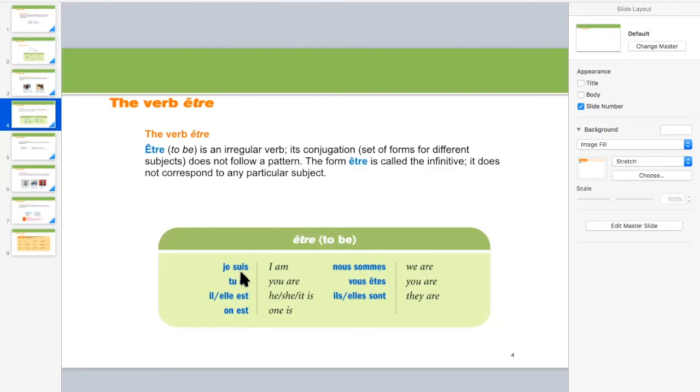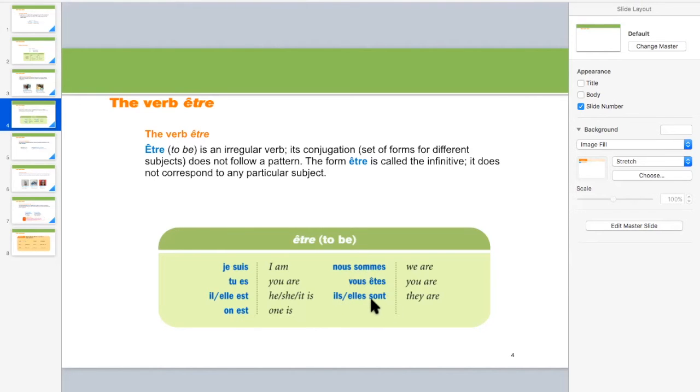Je suis, tu es, il est, elle est, on est. We'll pronounce this as on est together. Nous sommes. Please be careful, the S is silent in nous. But here, vous êtes. Please be careful, the sound of S turns to Z when the following word starts with a vowel. Here, êtes starts with a vowel, so it becomes vous zêtes.